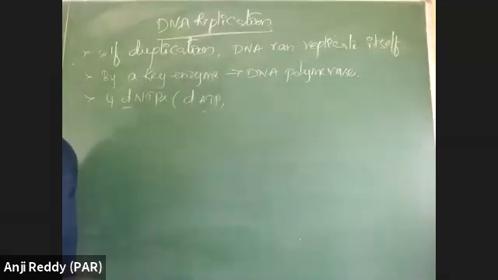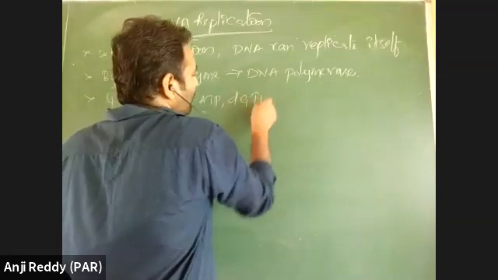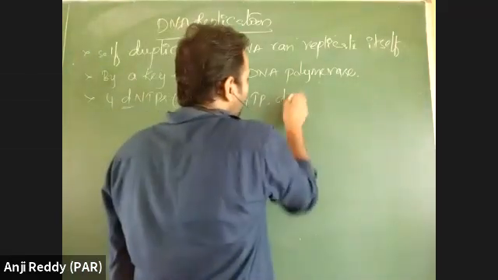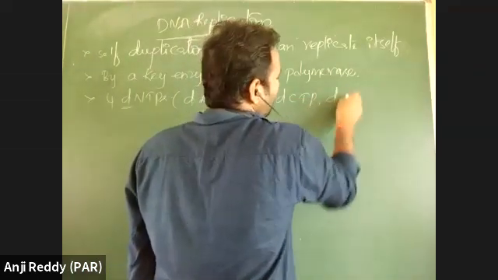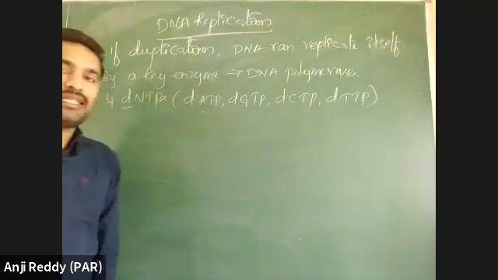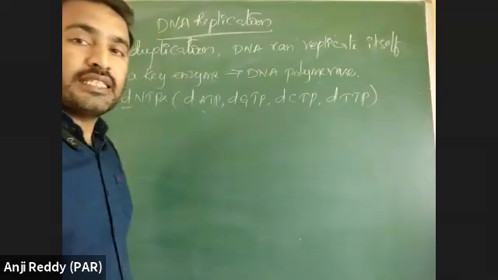Four deoxynucleotide triphosphates like deoxy-ATP, deoxy-GTP. No one is answering. Deoxy-CTP and deoxy-TTP. Four types of deoxynucleotide triphosphates like deoxy-ATP, deoxy-CTP, deoxy-GTP, deoxy-TTP.